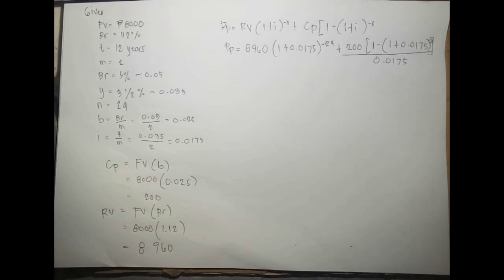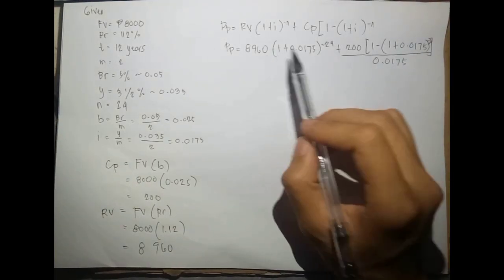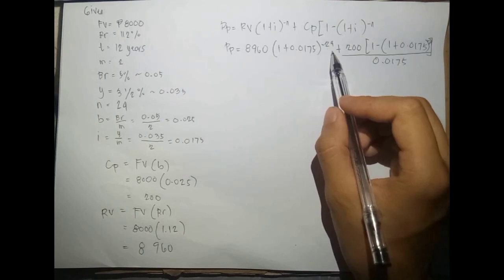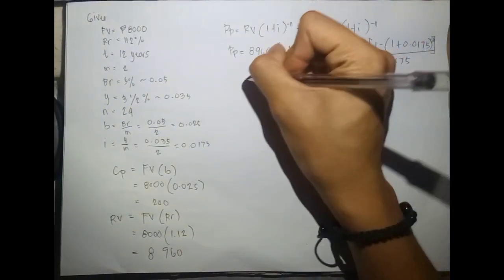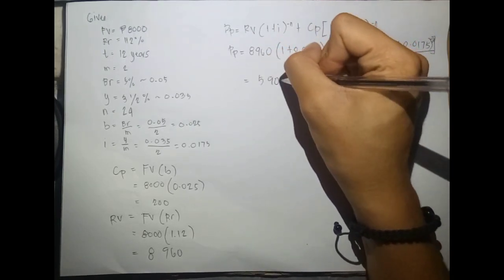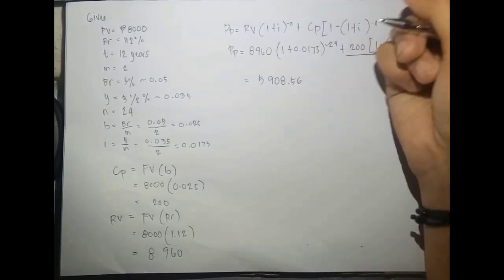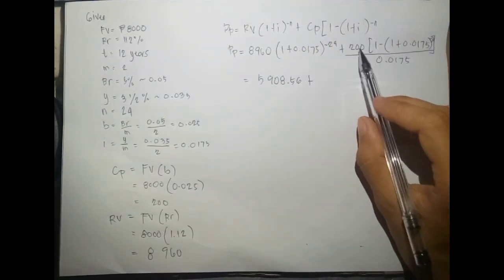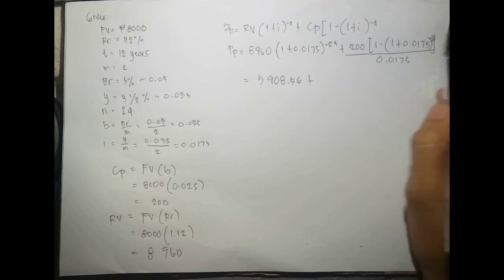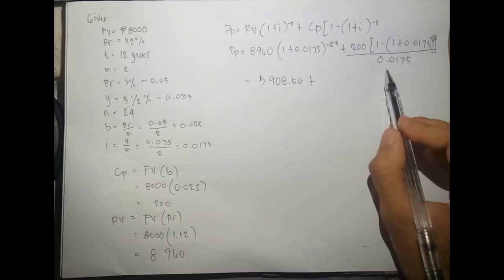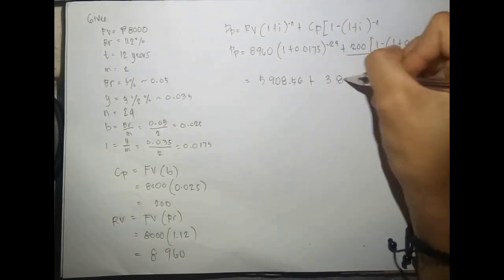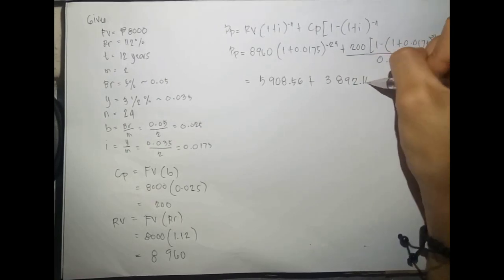Kapag ida-direct natin isolve to, so 8,960 times 1 plus 0.0175 raised to negative 24 is equal to 5,908.56 plus 200, the quantity of 1 plus 0.0175 raised to negative 24 all over 0.0175 is equal to 3,892.14.